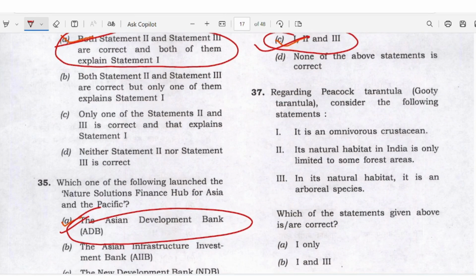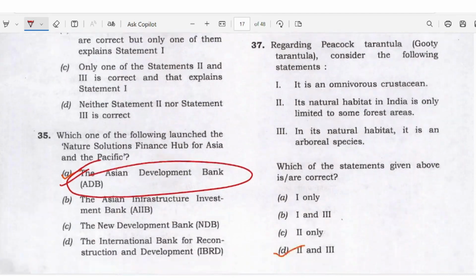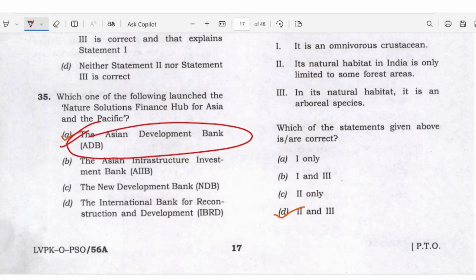Regarding the peacock tarantula, consider the following statements. It is omnivorous. Its natural habitat in India is only limited to some forest area. It is an arboreal species. Statements 2 and 3 are right here. Okay. Answer D.